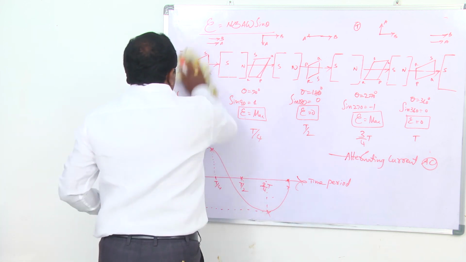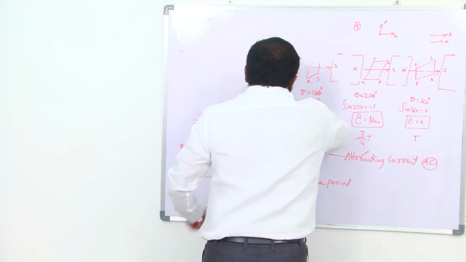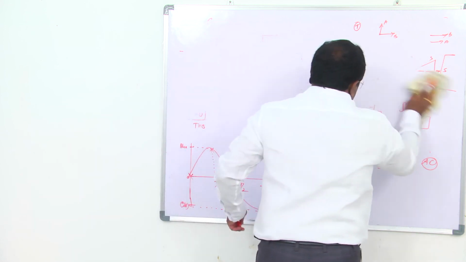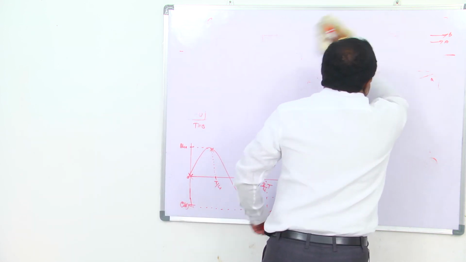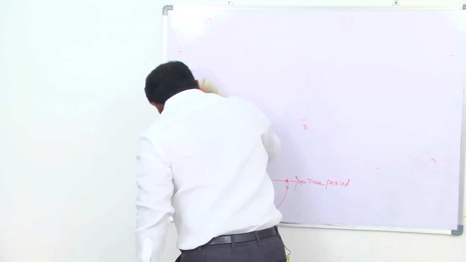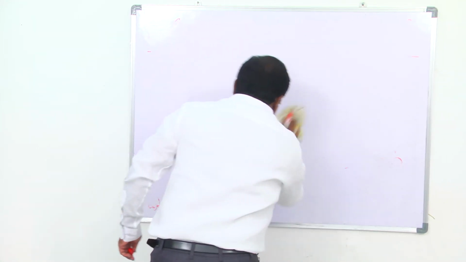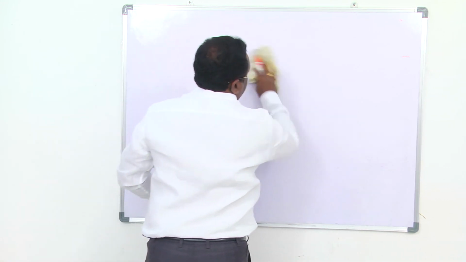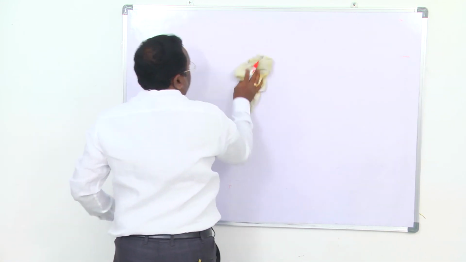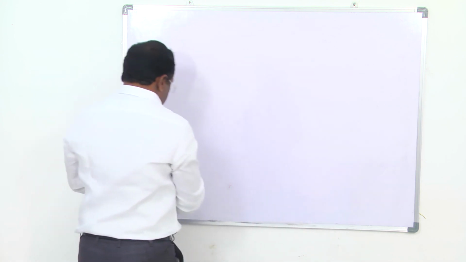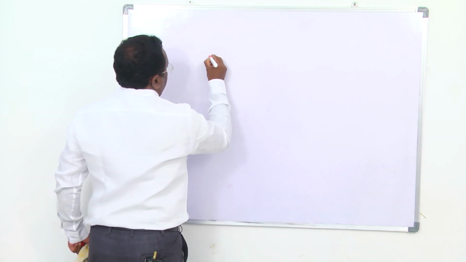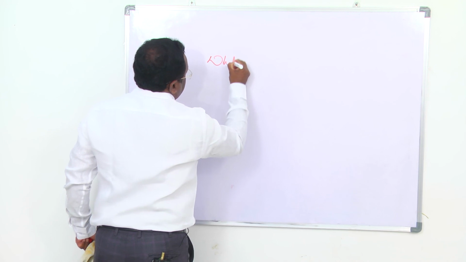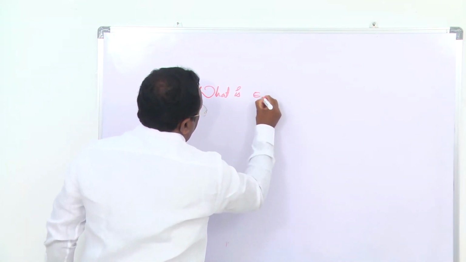Now, please write the questions. What is electromagnetism?